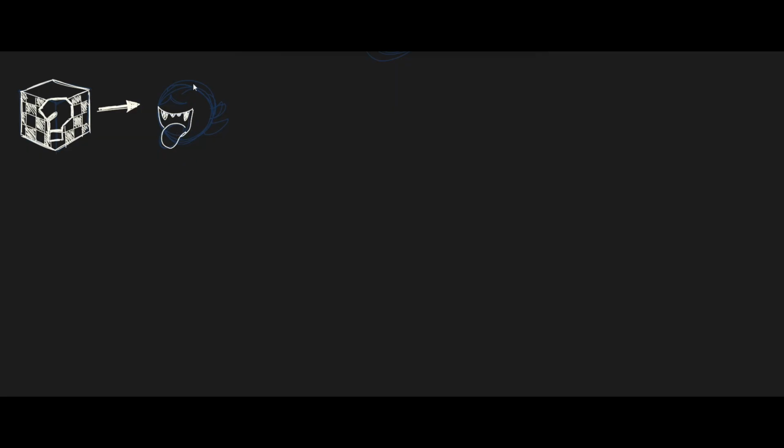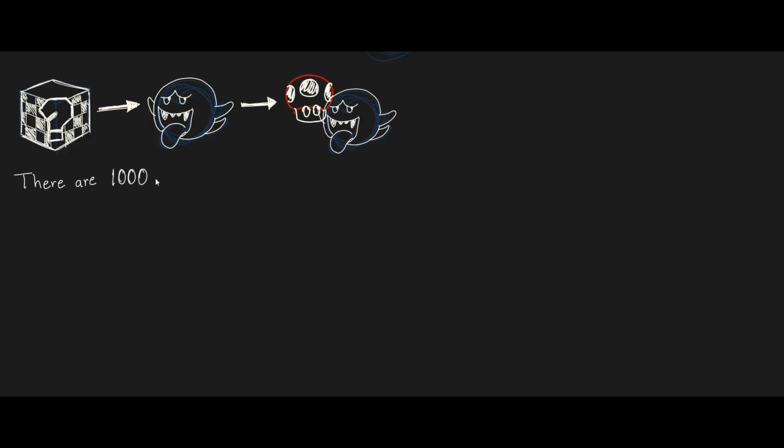Let's say we get a boo from the item queue. When we use it, he steals an object from another player, right? We need a boo to convert our units of measurement to the desired ones, and that's the conversion factor. When we want to convert units into other ones, we need first the equivalence of those units. For example, we know that there are 1000 meters in 1 kilometer. We can write that as an equation. 1000 meters equals 1 kilometer.